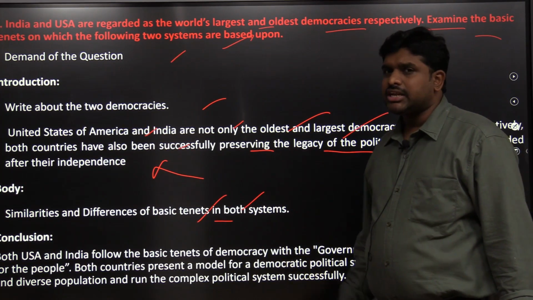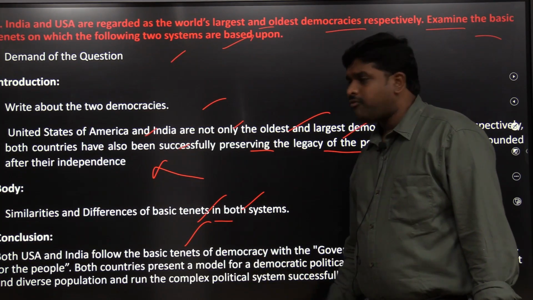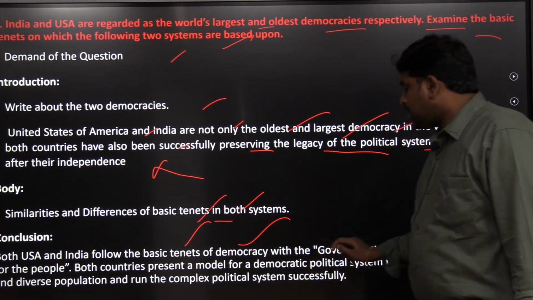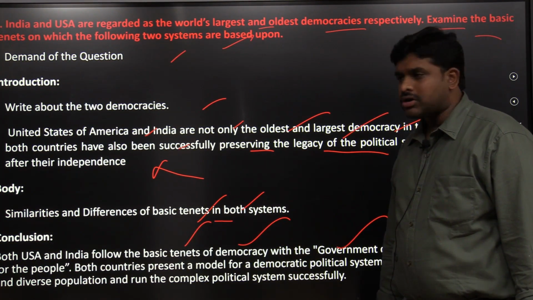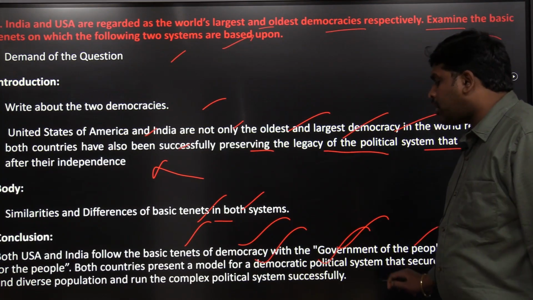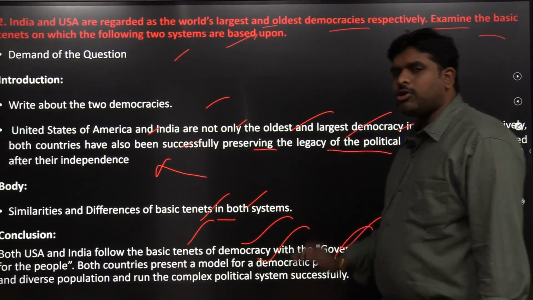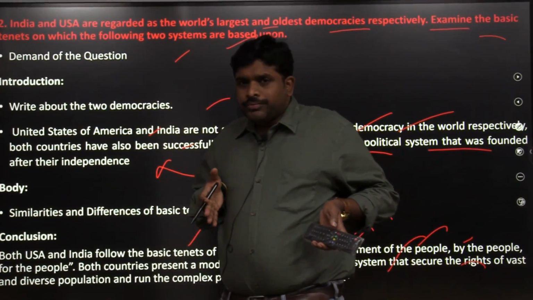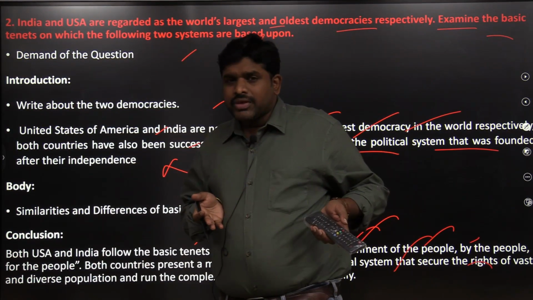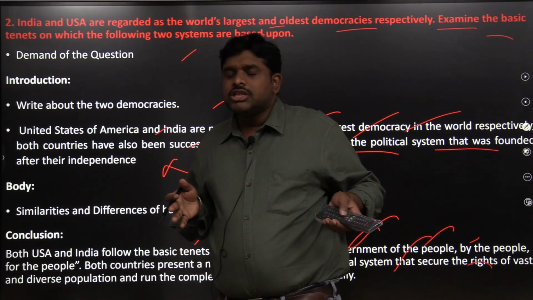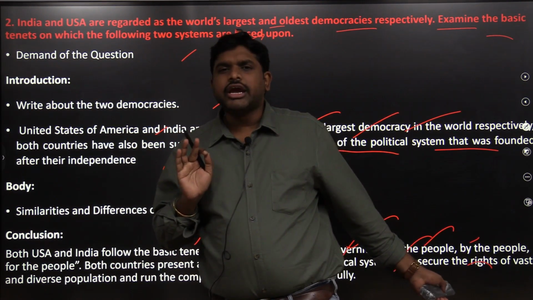Similarities and differences of basic tenets: what are the similarities and differences between both of them? Both the USA and India follow the basic tenets of democracy, with government of the people, by the people, for the people. Why? Because we are emphasizing democracy. Both countries represent a model for a democratic political system that secures the rights of a diverse population. So in this question you have to write the basic features of the USA, the basic features of India, and mention their differences point-wise in the form of characteristics. This is the second question.